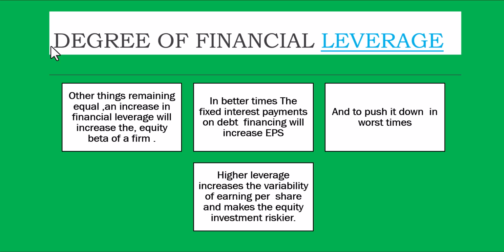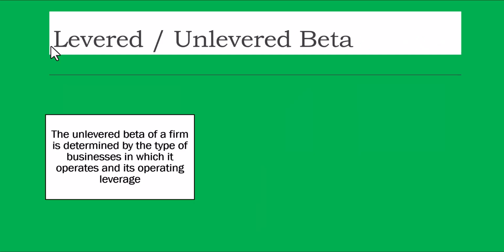Higher leverage increases the variability of earning per share and makes the equity investment riskier. So, for an equity investor, if the company has higher leverage, if it has taken more loans, the equity shareholder feels the company has become riskier because the fortunes of the business can impact the earning per share of the company. If the sales drop because of recession or a downturn in the economy, the earning per share is going to drop quickly if the company has a good amount of financial leverage, because the company has to pay interest. Okay. Now, there are two kinds of beta, levered beta and unlevered beta.